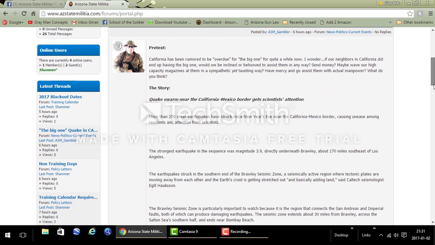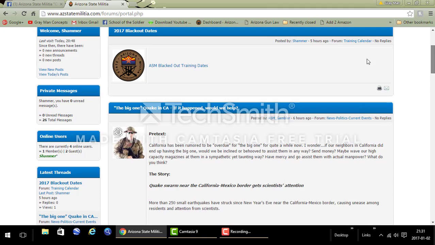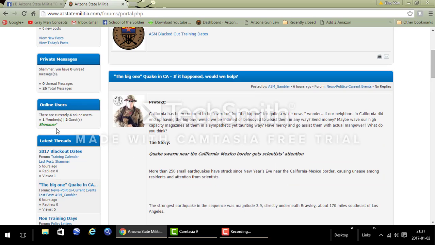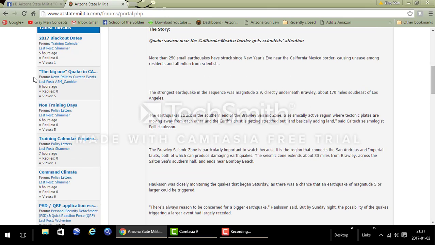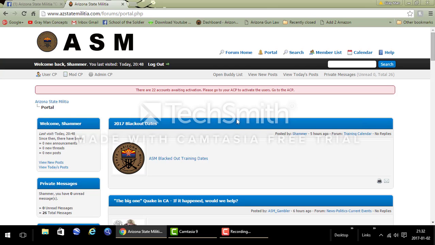Now, as we go down, it'll show the latest threads, which is a smaller version of the big page we're looking at. It'll show you on this how many people have viewed it. So right here we have 5 people that viewed a post 6 hours ago from Gambler about the earthquakes in California. Non-training days, we've had 5 people view that. So it's kind of an overview or summary of what's gone on the website.